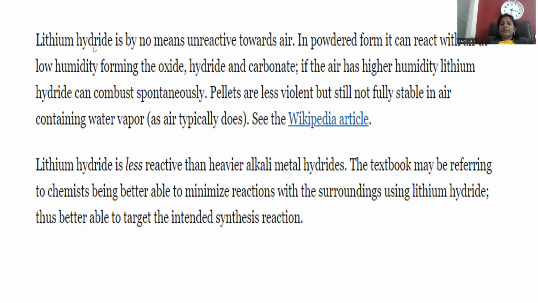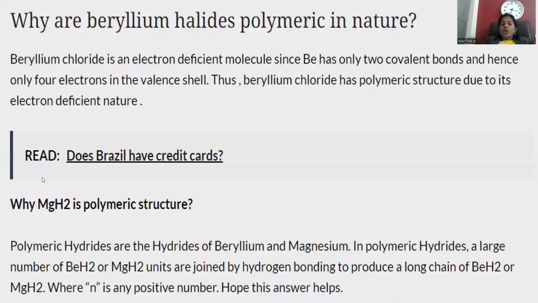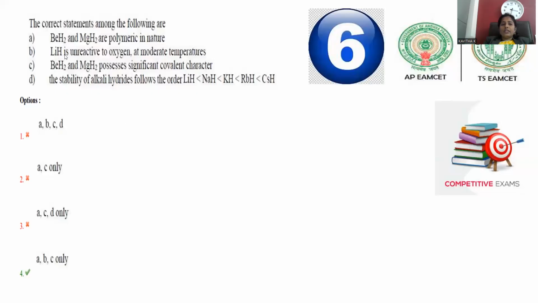That's the reason why lithium hydride is least reactive towards oxygen. So we can conveniently synthesize lithium aluminum hydride and sodium borohydride. That kind of compounds can be easily synthesized because of their unreactivity towards air and oxygen. So whatever they are saying, lithium hydride is unreactive to oxygen, is correct only.